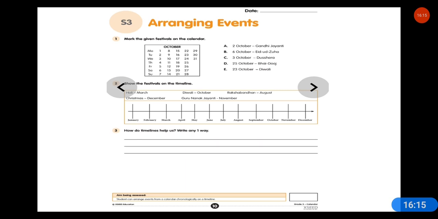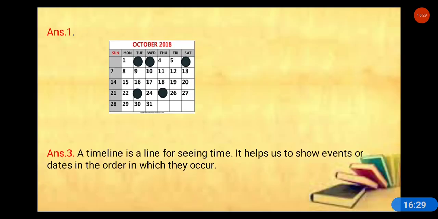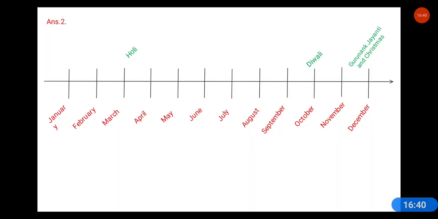Question number 3. Look here. You have to just mark these festivals, show the festivals on the timeline, right? And how do timelines help us? Write any one way here. A timeline is a line for seeing time. It helps us to show events or dates in the order in which they occur, right? Look at your answer 2. This is a timeline. Holi will come in the month of March. Diwali will come in the month of October. Guru Nanak Jayanti and Christmas will come in the month of December.